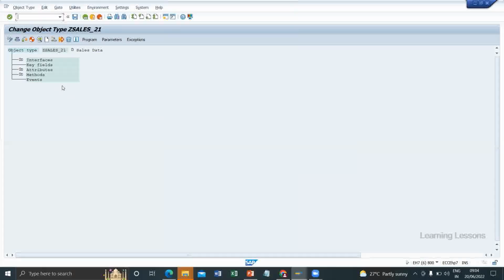If you are working on 4 or 5 developments and you are saving in different transports, say yesterday evening you worked on some report, and today morning you need to work on a different report. So when you click on save, it will ask for yesterday's transport. You should not save continuously. You should identify your relevant transport and save in that.